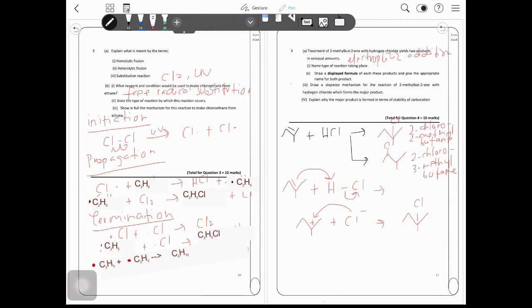So explain why the major product is formed in terms of the stability of the carbocation, because here the tertiary carbocation is more stable due to the positive inductive effect of the 3 alkyl groups.